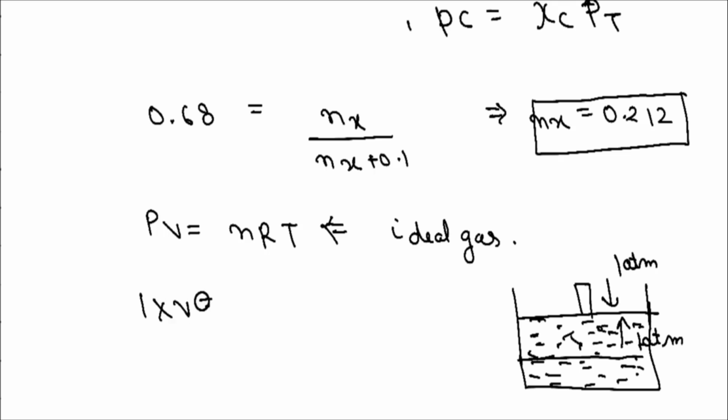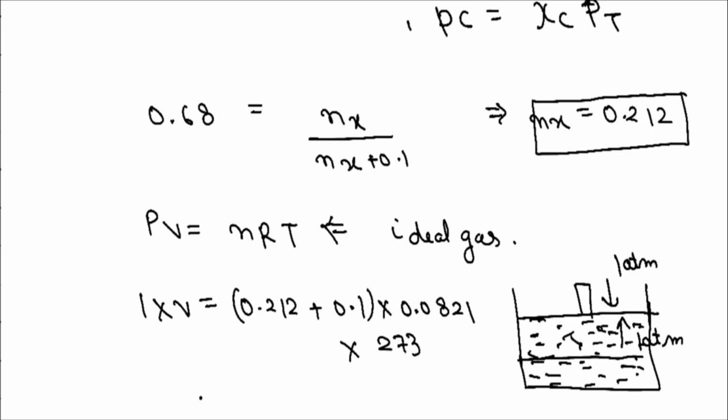So 1 × V is equal to the moles: 0.212 for the unknown compound and 0.1 for helium, times the universal gas constant, 0.0821, times the temperature. The temperature at 0 degrees Celsius becomes 273 Kelvin. From here, calculating, we get V as 7 liters. So the volume of the gas is 7 liters. Thank you.